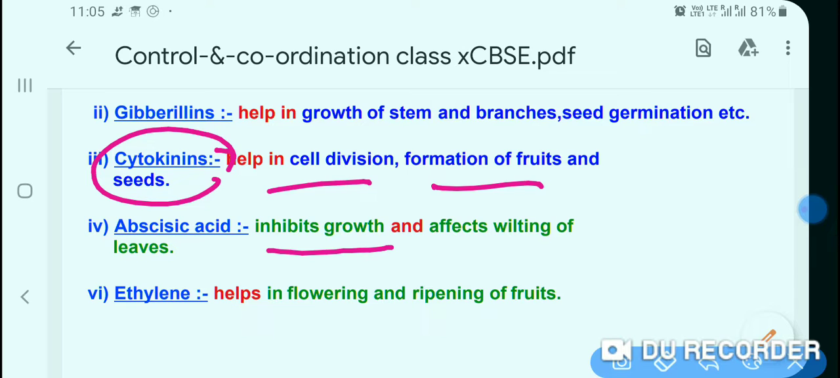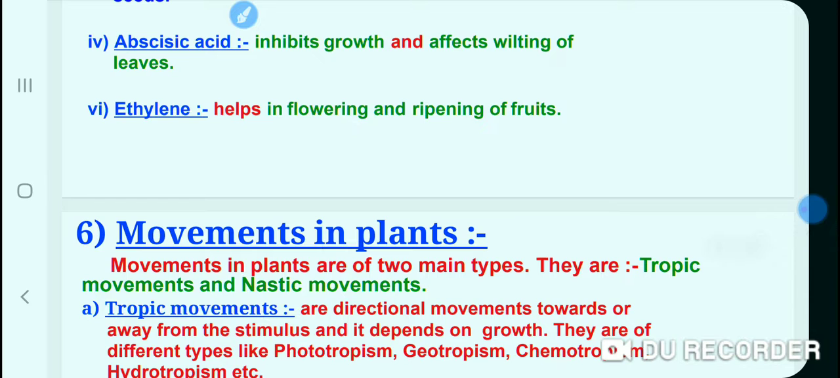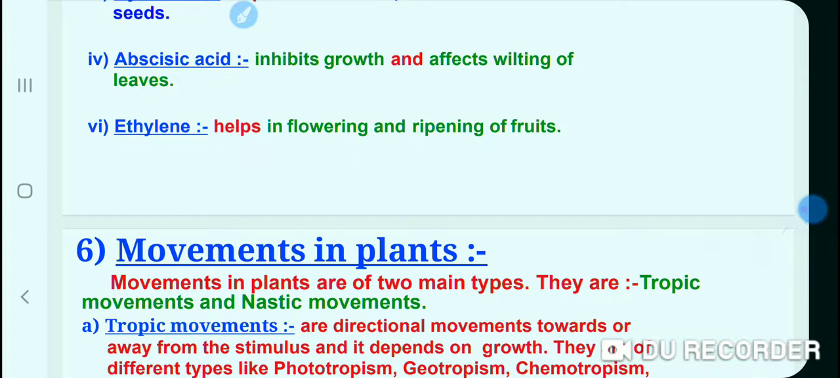Again a question is asked: which phytohormone is related to ripening of fruits? This is ethylene. And which hormone is related to flowering? Sometimes you have seen that flower buds arise but do not convert into flowers. This is due to the deficiency of ethylene phytohormone. So here we have studied the phytohormones and their functions. In the next video, I will take the topic movements in plants.